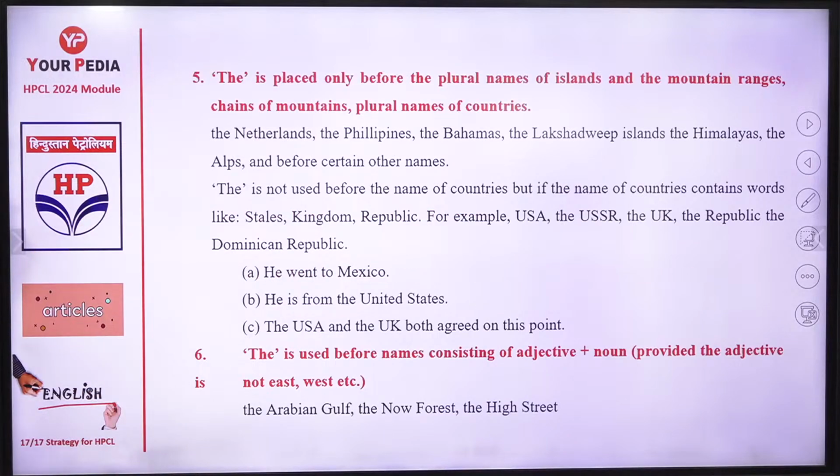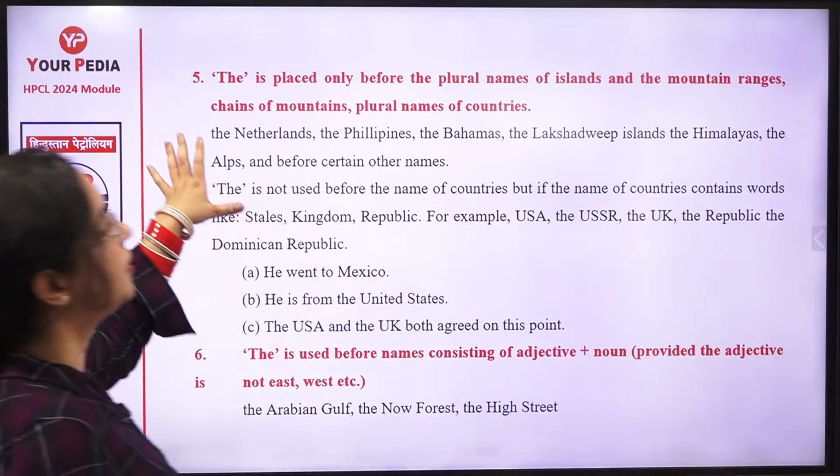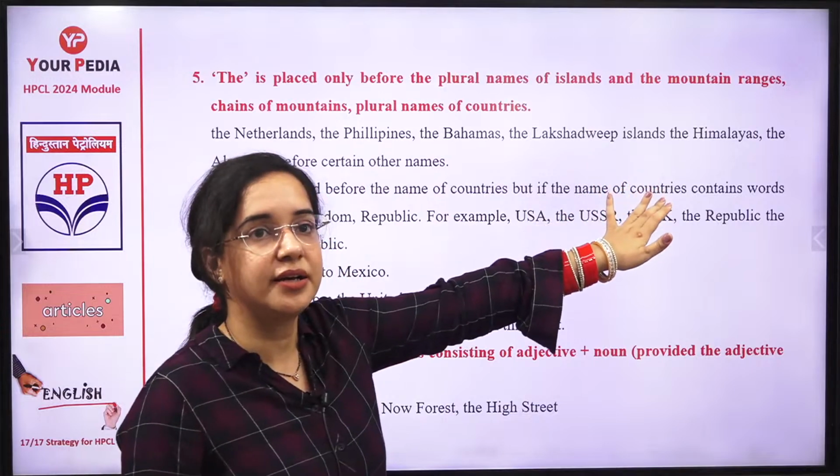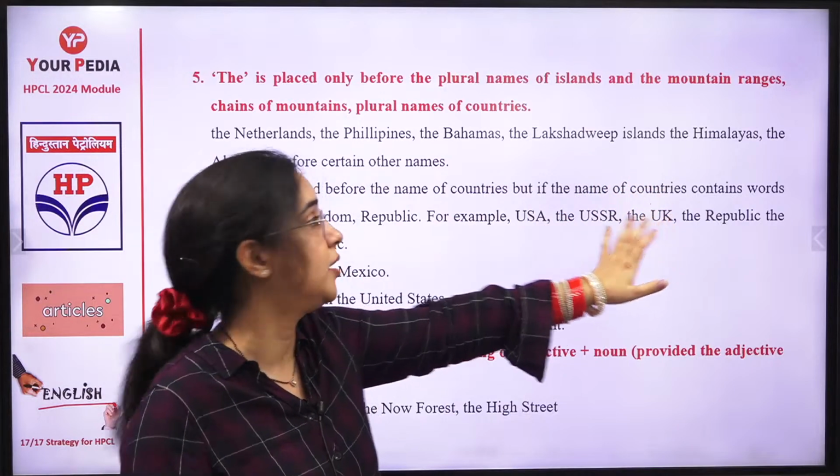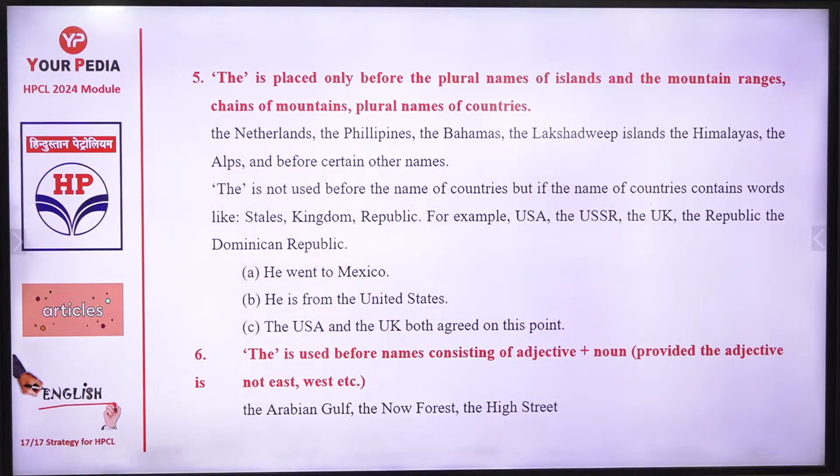Then "the" is also placed only before the plural names of islands or mountain ranges. Again, we told it when it is about plural mountain ranges, you have to use the article "the": the Himalayas, the Brahmaputra, the Bahamas, the Philippines.